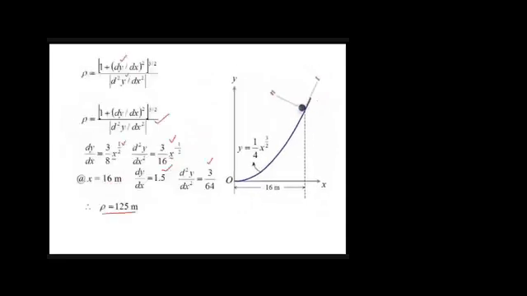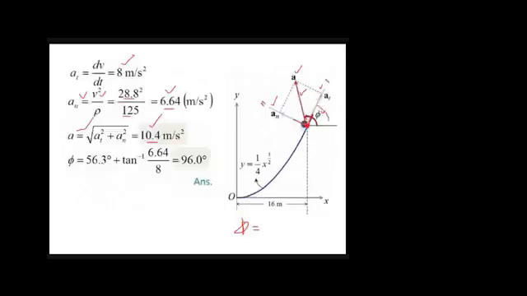This angle is theta and the other one is alpha. So phi should be equal to theta plus alpha, right?